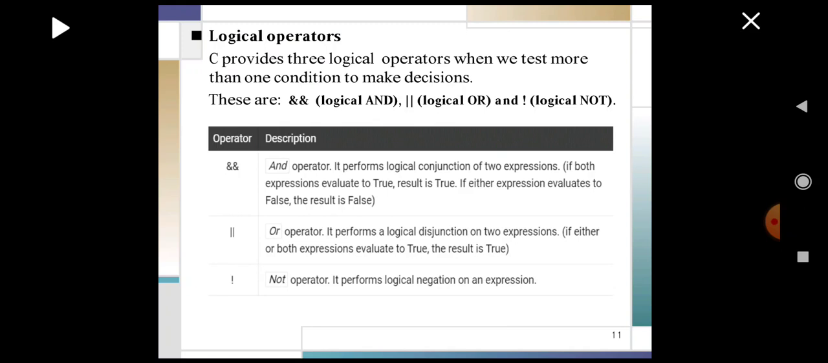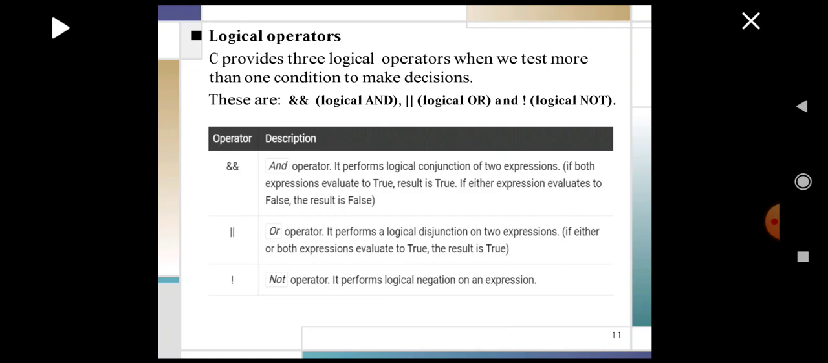Logical operators. C provides three logical operators when we test more than one condition to make a decision. Logical AND, logical OR, logical NOT are the types of logical operators, where the AND operator performs logical conjunction of two expressions. If both expressions evaluate to true, the result will be true. If either expression evaluates to false, the result is false.